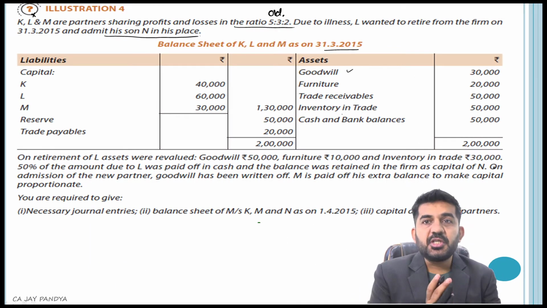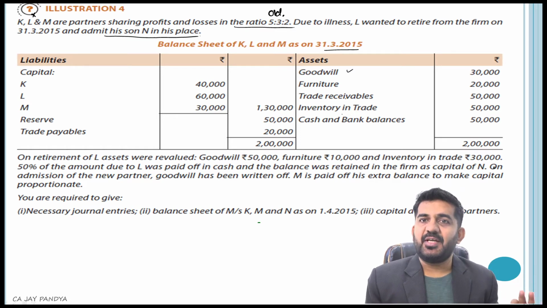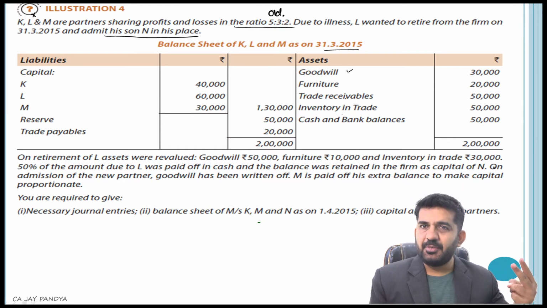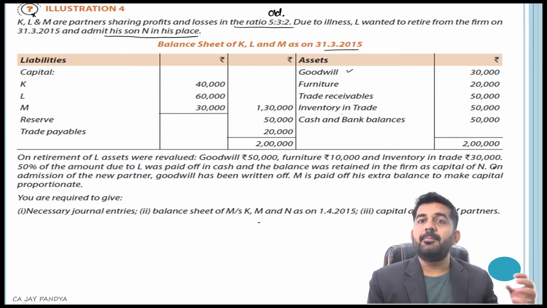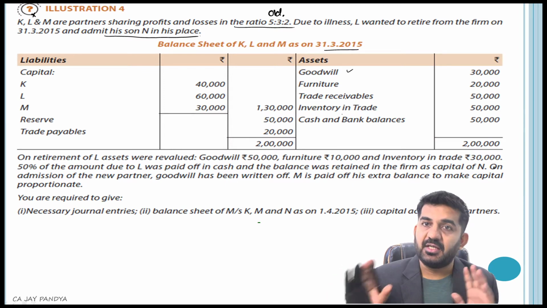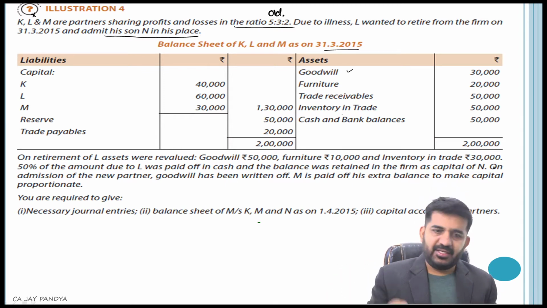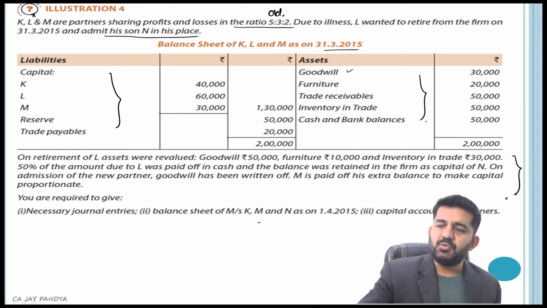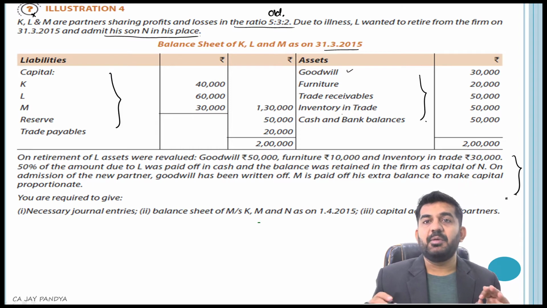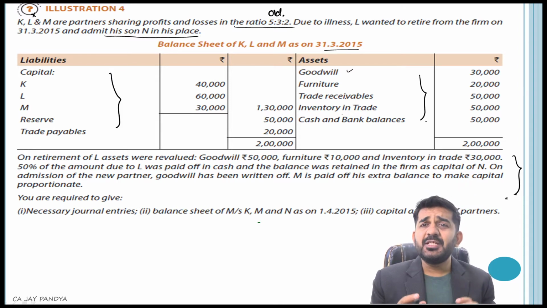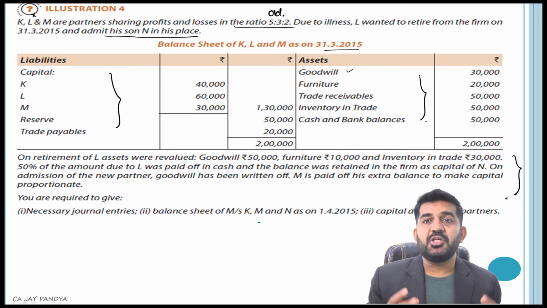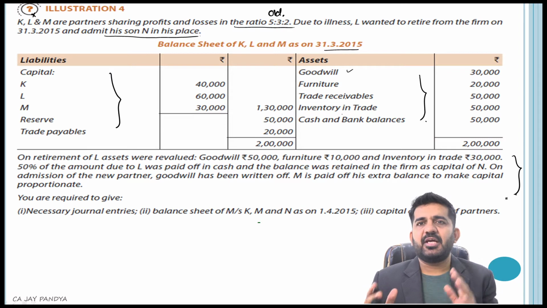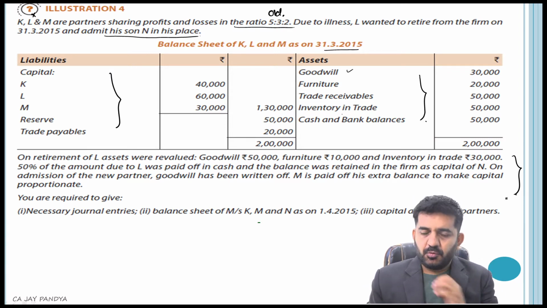Let us start with the question. How we start with the question is, we find out the sacrifice ratio, we find out gain ratio. Step number 2. We copy down the old balance sheet at relevant places in our answer. For all this situation, we'll be passing one dual entry, and believe me, my answer will tally. This should be the base example for your examination revision, because it covers admission also, it covers retirement also. So for admission and retirement base sum, you can select this type of question. Is it all?